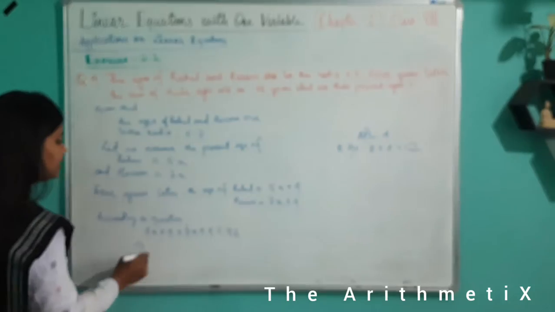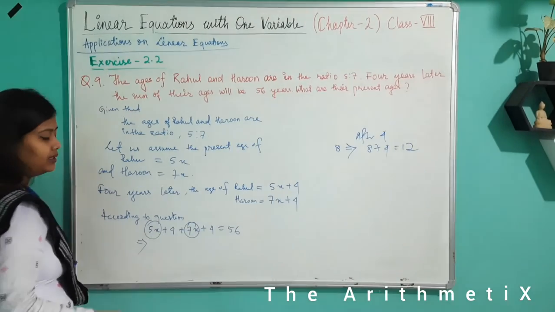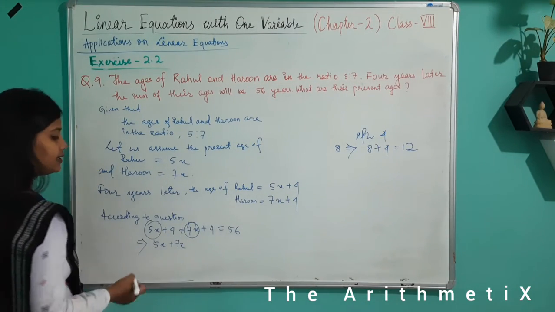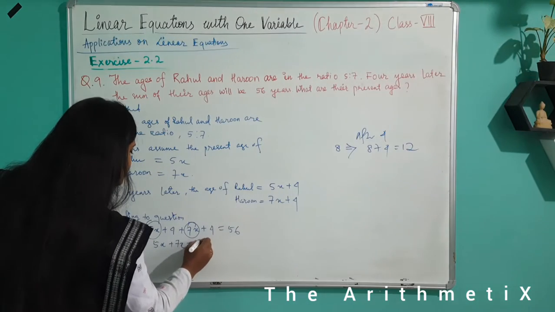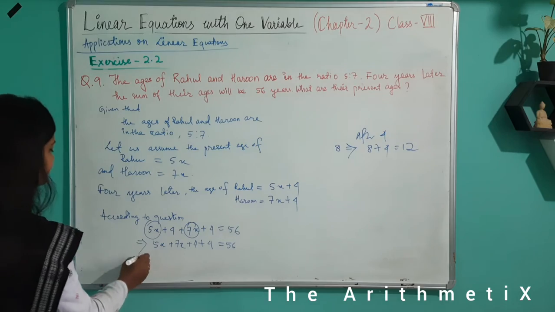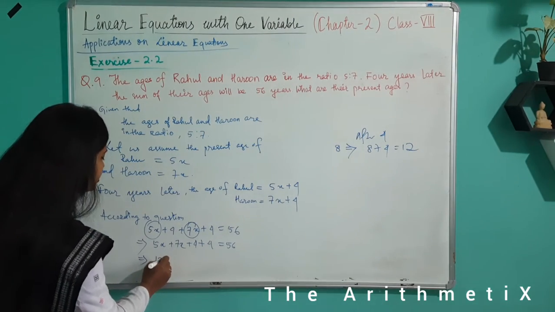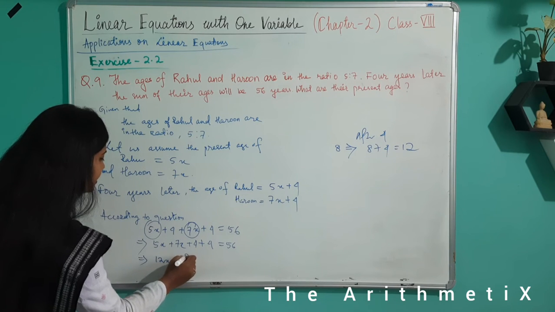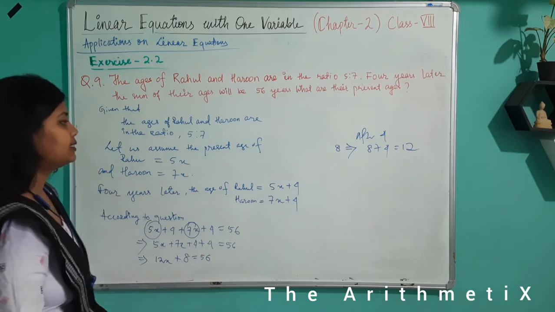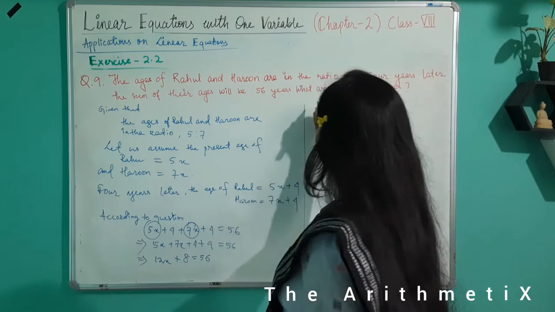Let us solve it. There are two x terms. Let us rearrange them. So I need to write 5x plus 7x first plus 4 plus 4 equals 56. This implies 5 plus 7 is 12x plus 8, since 4 plus 4 is 8, equals 56.